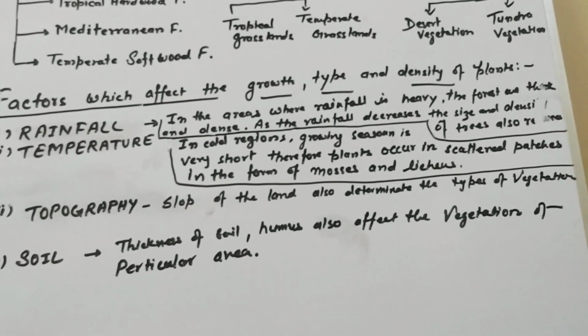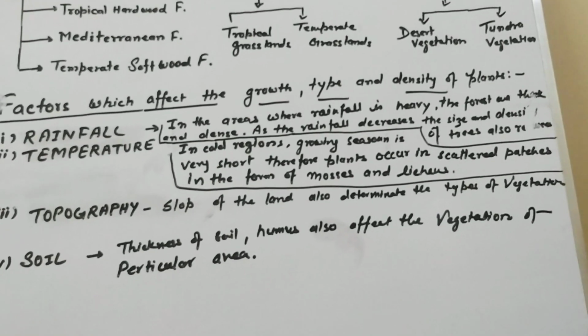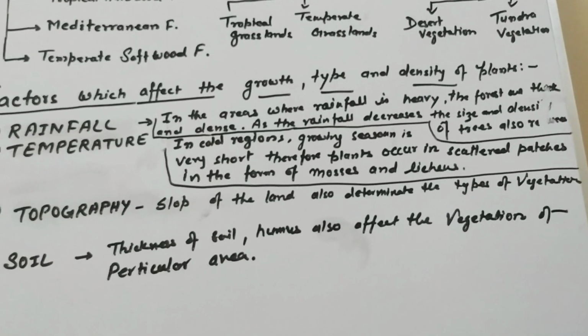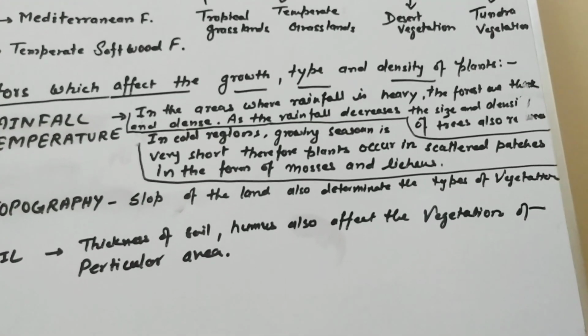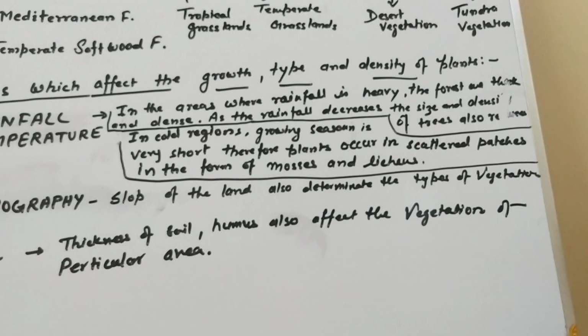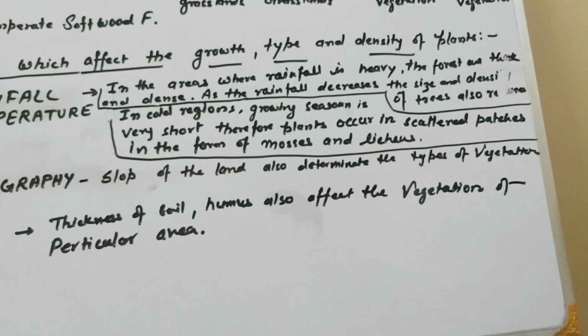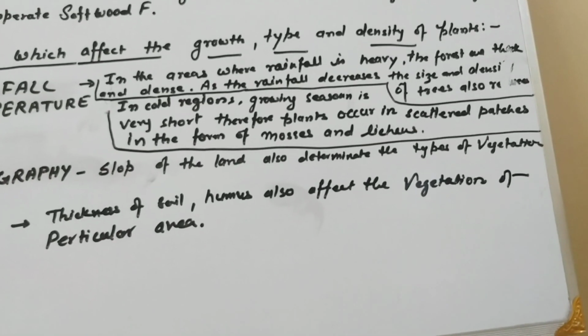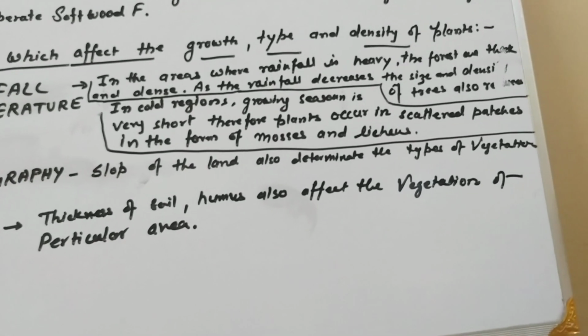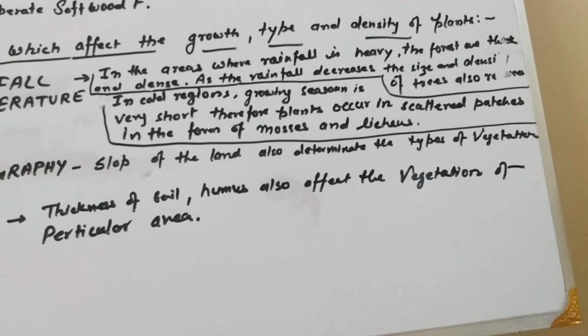So first of all, we can see on the world map that in the areas where rainfall is very heavy, the forests are thick and dense. As the rainfall decreases, the size and density of trees also reduces.